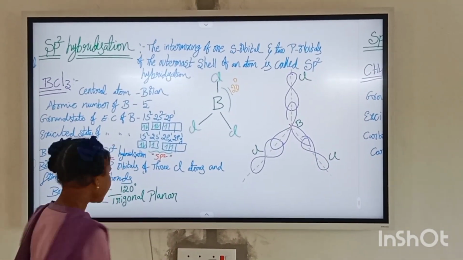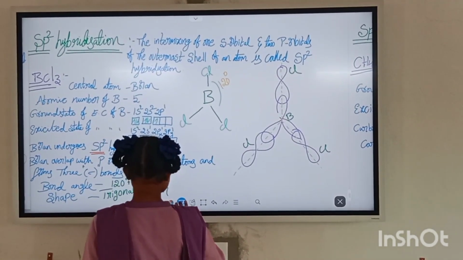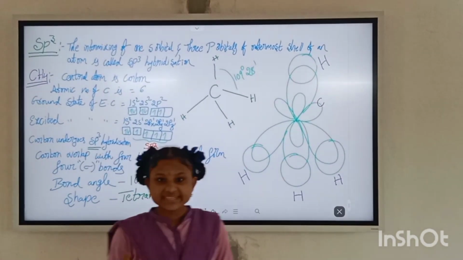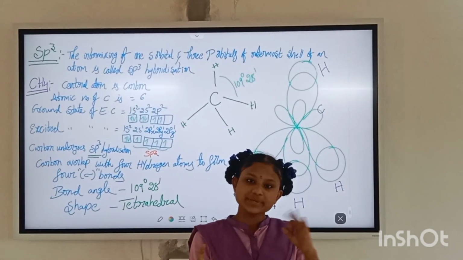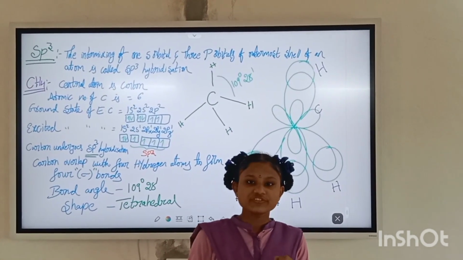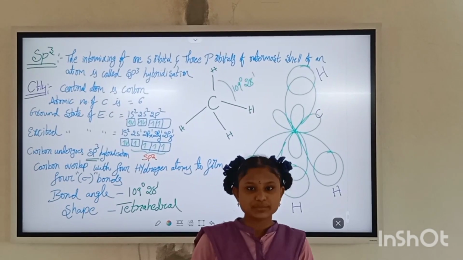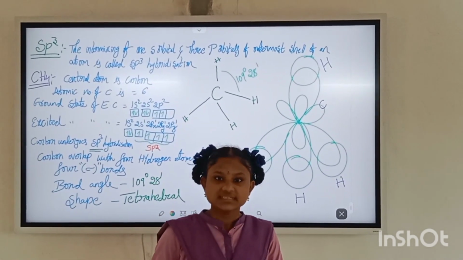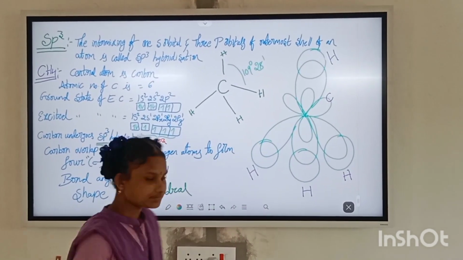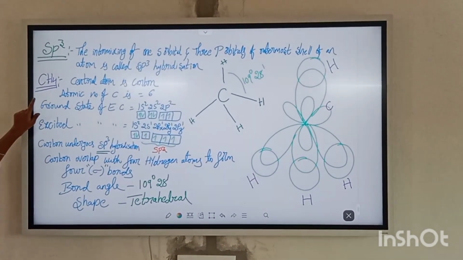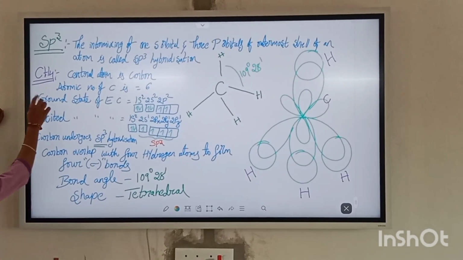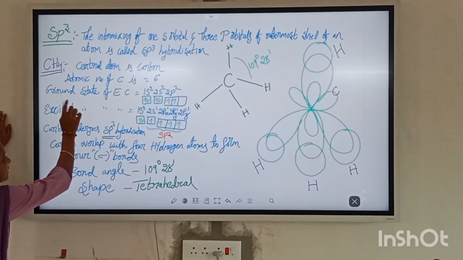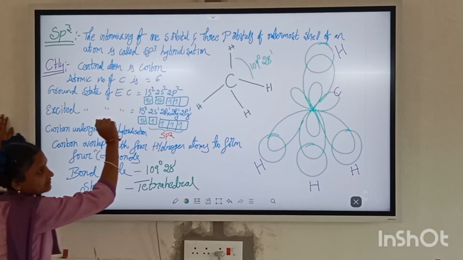Okay, let's see sp3 hybridization. The intermixing of an s orbital and three p orbitals of the outermost shell of an atom is called sp3 hybridization. Bond angle is 109 degrees 28 minutes. Shape is tetrahedral. Example, CH4. The central atom of CH4 is C. C means carbon. The atomic number of C is 6.